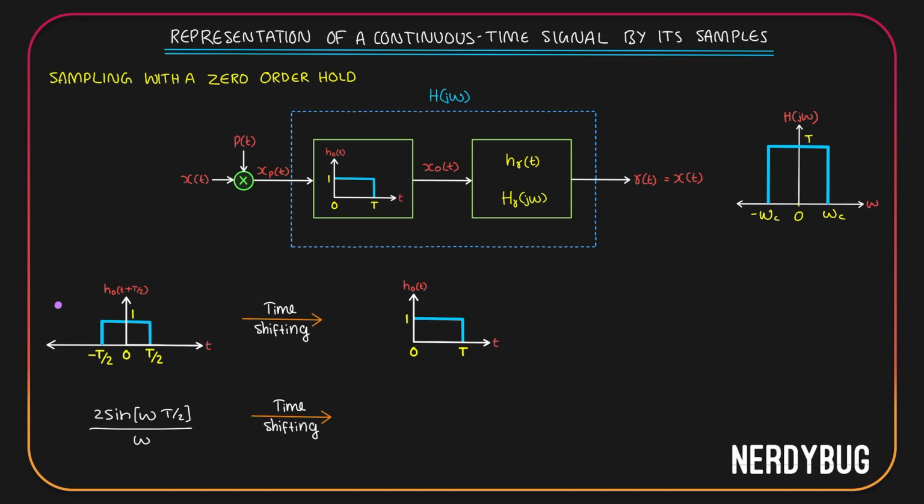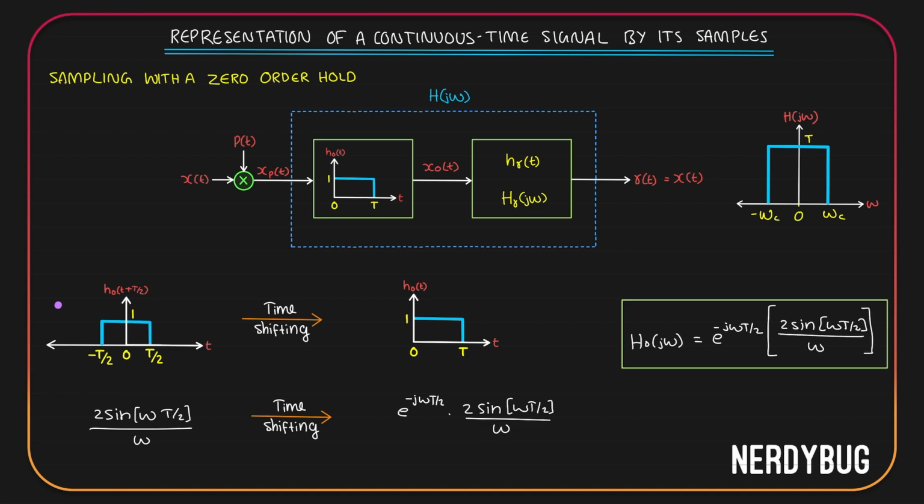So the Fourier transform is going to be e raised to minus j omega T by 2 multiplied by the original Fourier transform, 2 sine omega T by 2 divided by omega. So we can say that the frequency response of the zero order hold, Ho of j omega, is e raised to minus j omega T by 2 multiplied by 2 sine omega T by 2 divided by omega.